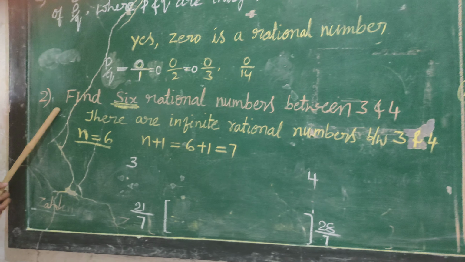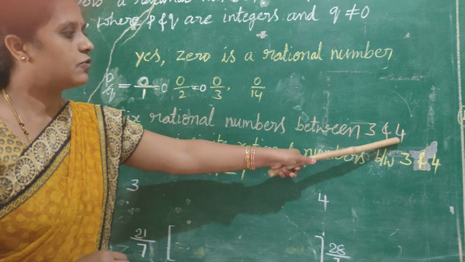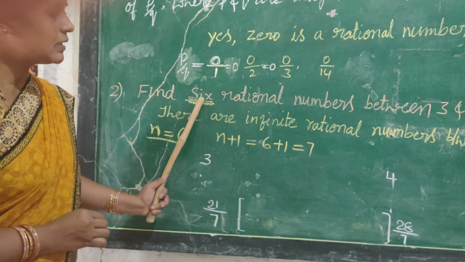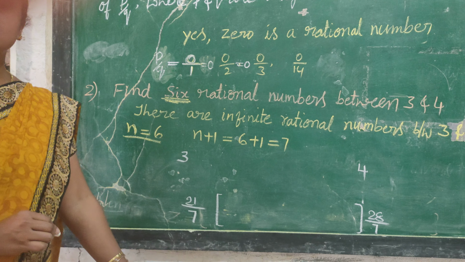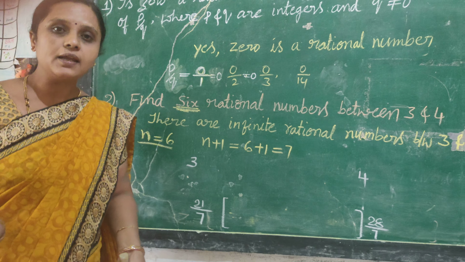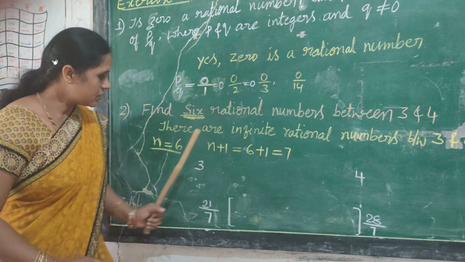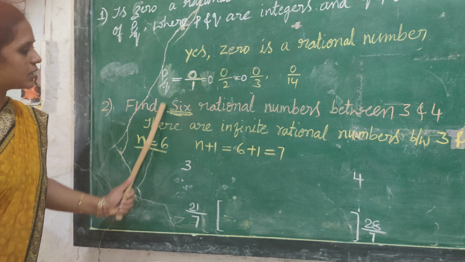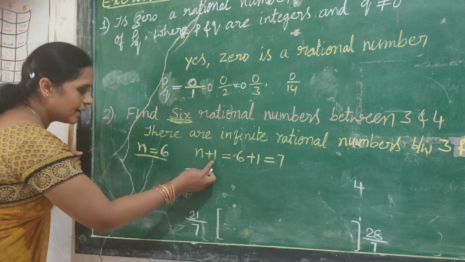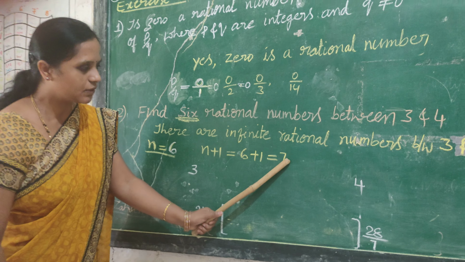The second question. Find 6 rational numbers between 3 and 4. Here 3 and 4 are integers. In between 3 and 4, you can find 6 rational numbers. How to find the 6 rational numbers? You have already learned infinitely many rational numbers come in between any two given integers. Now how many rational numbers are to be written? 6. You can write n equal to 6. You can add 1 to n. We get 6 plus 1 equal to 7.